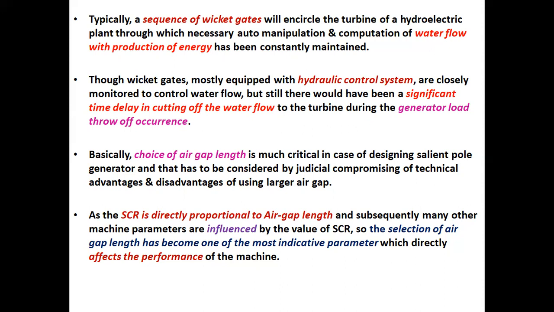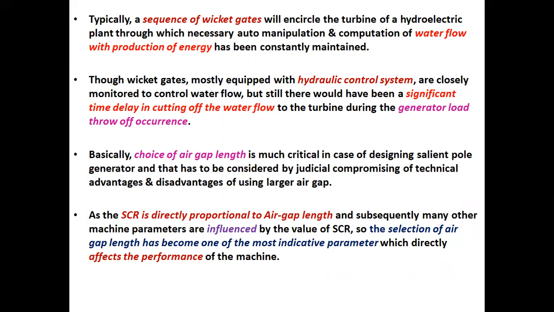Though wicket gates, mostly equipped with hydraulic control system, are closely monitored to control water flow, still there would be a significant time delay in cutting off the water flow to the turbine during the generator load throw-off occurrence. Basically, choice of air gap length is very critical in case of designing salient pole generator, and that has to be considered by judicious compromising of technical advantages and disadvantages of using larger air gap.